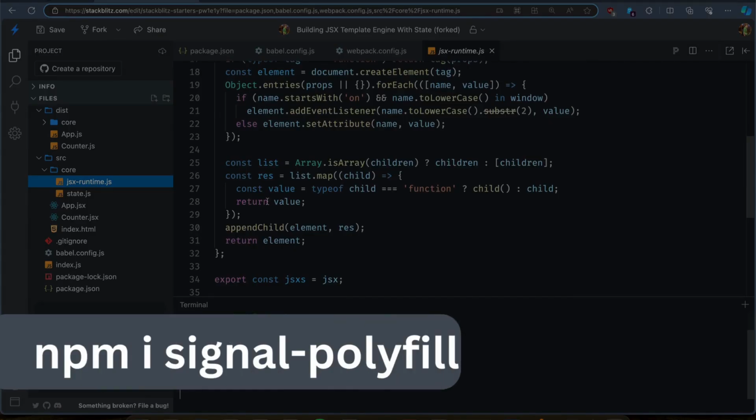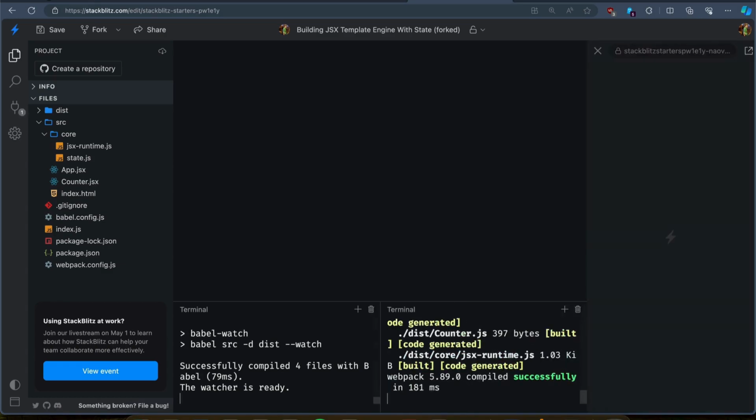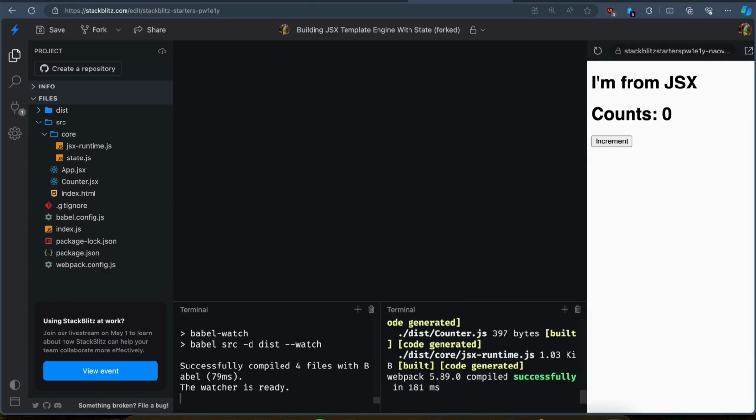Install the signal polyfill package provided in the proposal. It's a polyfill for the proposed Signals API, which includes signal state, signal computed, and other signal primitives. I already have the package installed in the project. Let's quickly start the web dev server to see the application running on localhost. Now, let's jump into the signal integration with our framework.